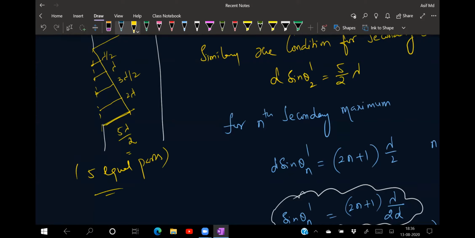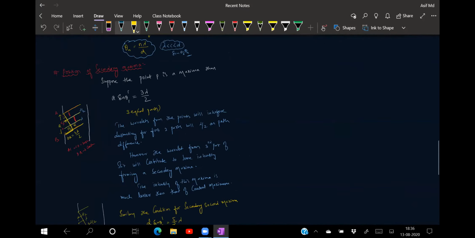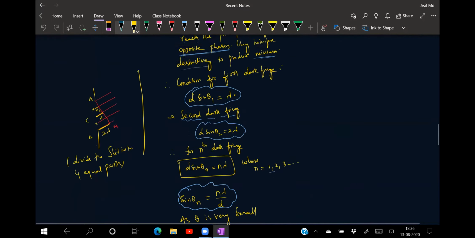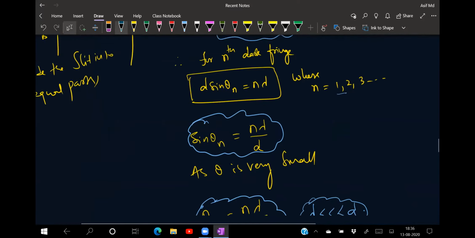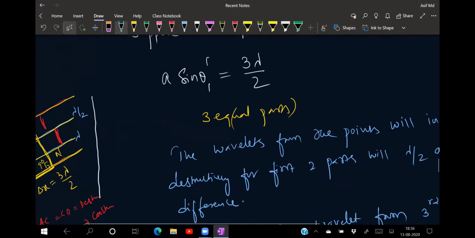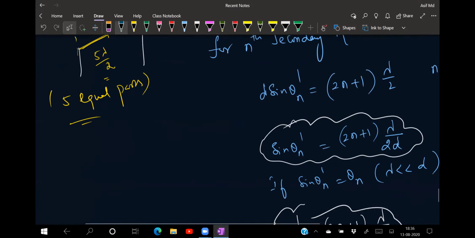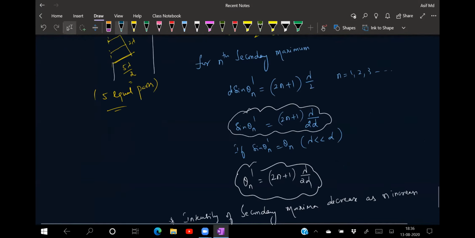I hope you got a rough idea related to this one. It is exactly opposite to interference. In the diffraction phenomena, for secondary minima we get the formula for the nth dark fringe: d sin θn = nλ. Whereas for the secondary maxima, sin θn' = (2n+1)λ/2d.